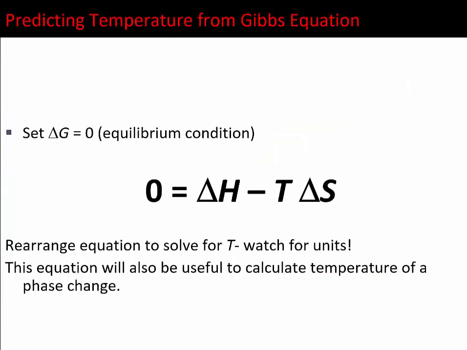Okay. So one of the cool things we can do is set delta G equals 0, right? And that is our equilibrium condition. And did we just do an entire couple of chapters that really focused on equilibrium stuff? Indeed, we did. So you're going to rearrange this equation and solve for T, which is going to be useful to calculate the temperature of a phase change, or you could use it to calculate the temperature at which a reaction goes from spontaneous to not spontaneous.